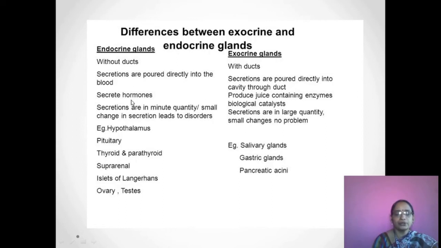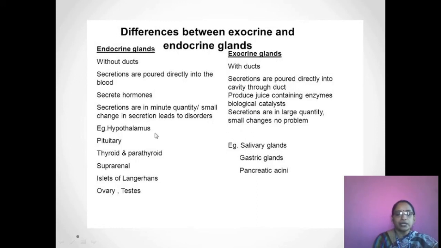Endocrine glands secrete hormones. Exocrine glands produce juice containing enzymes, which are also called biological catalysts. In the case of endocrine glands, secretions are in minute quantity, and a small change in secretion leads to disorders. In the case of exocrine glands, secretions are in large quantity and small changes cause no problem.